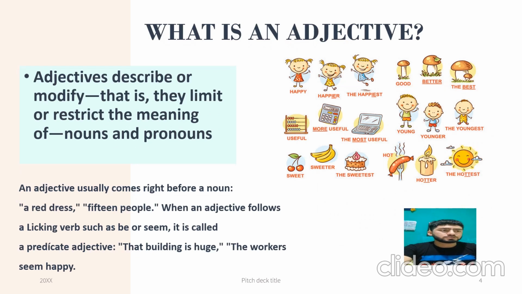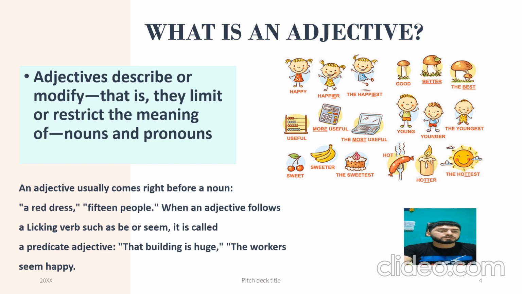What is an adjective? Adjectives describe or modify, that is, they limit or restrict the meaning of a noun or pronoun. An adjective usually comes right before a noun. For example, green trees, 15 people. When an adjective follows a linking verb such as be or seem, it's called a predicate adjective.